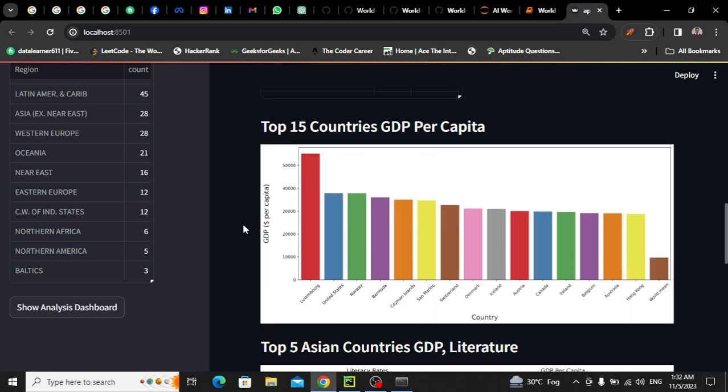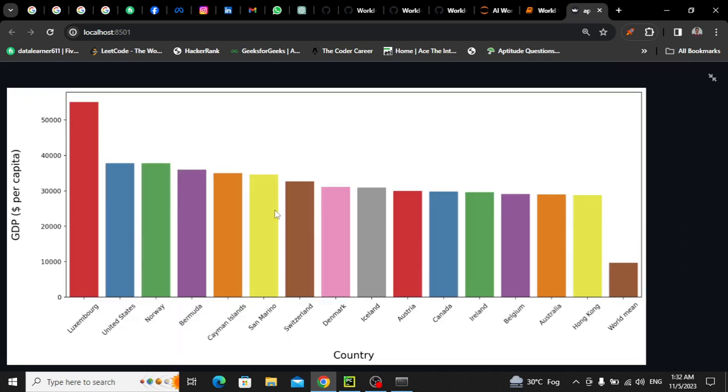Now I will show you the top 15 countries by GDP per capita. So let's see the top 15 countries whose GDP is higher than other countries. Here the first country is Luxembourg. Luxembourg's GDP is the highest, above 50,000. After that the United States, which is 38,000 I think. Norway is third, Bermuda is on fourth number, and this is an extra thing, forget this word's meaning, but the last country, the 15th in the GDP ranking, is Hong Kong. Okay, you can also see Australia. So actually here we have just displayed the GDP of the top 15 countries.